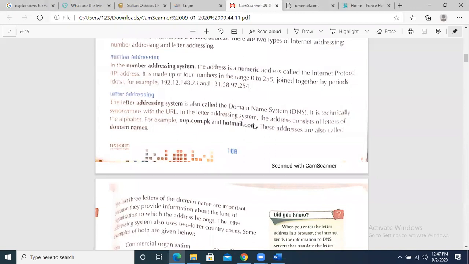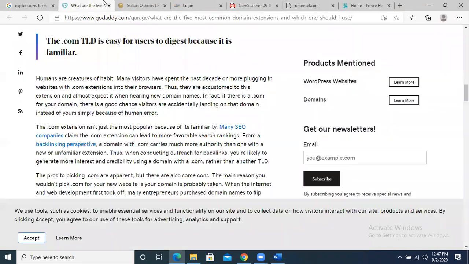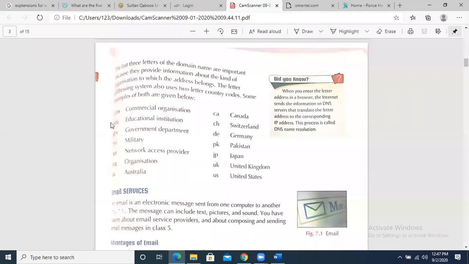Okay, so that is the domain name. Now domain names, the website addresses, will have extensions. What kind of extensions? For example, .com, .net, .org, .co, .us. .com means commercial organizations. .edu means educational organizations.